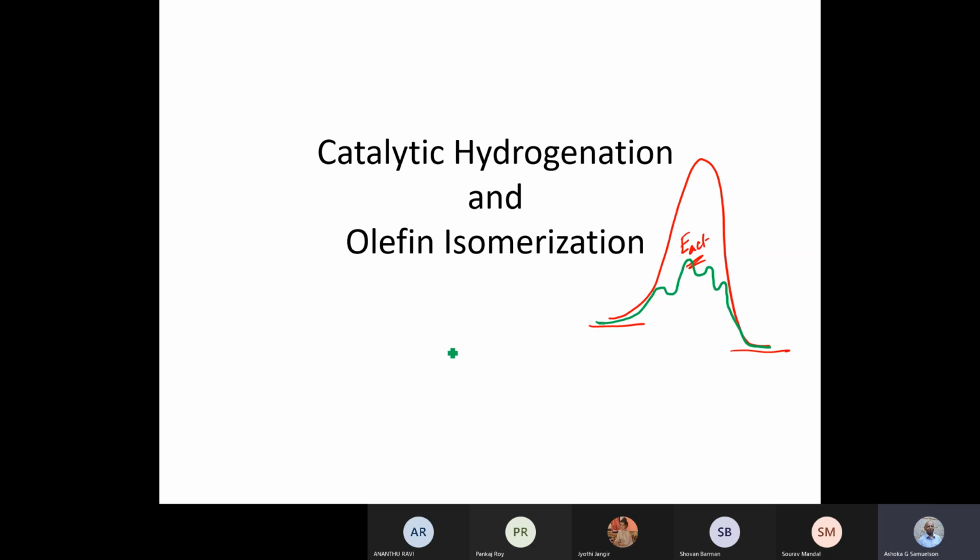So there is a change in energy evacuation and in the delta S of activation. Both of them are changed during this process of catalysis.